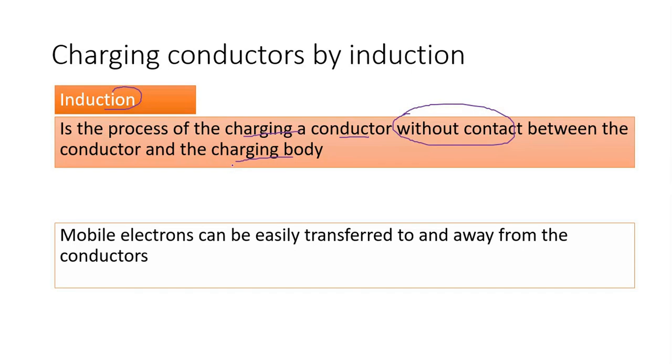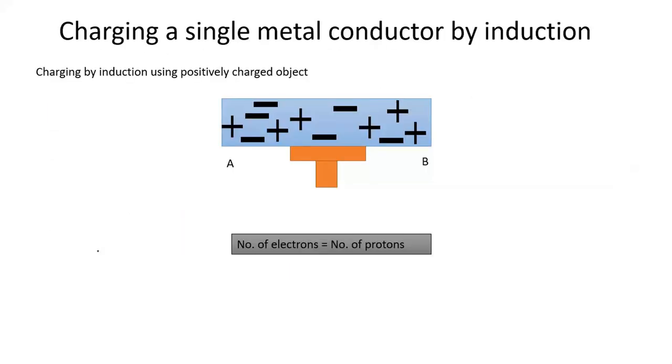Why can conductors be charged by induction without contact? Because electrons can be easily transferred to the conductor or transferred away from the conductor. Charging by induction is based on the transfer of electrons. Okay, charging a single metal conductor by induction.